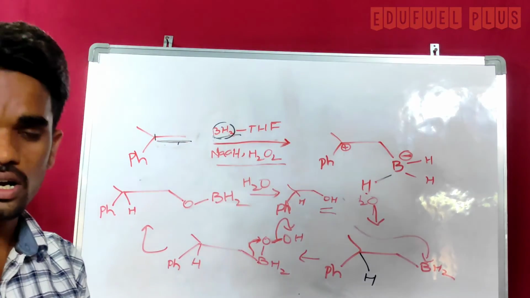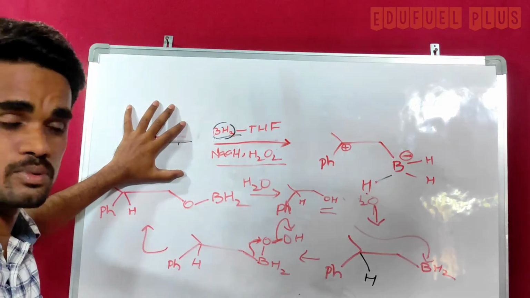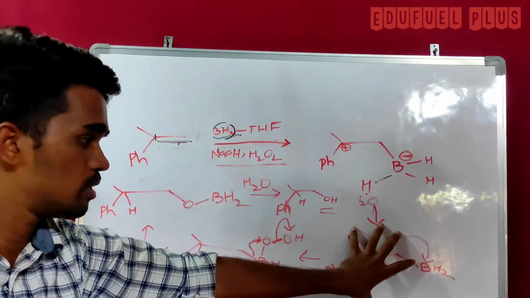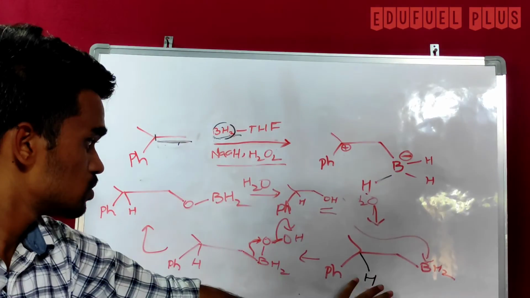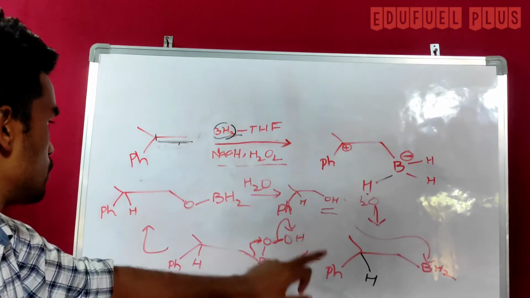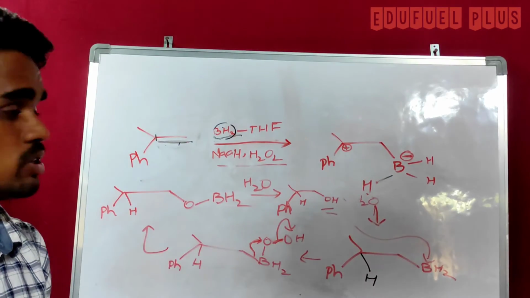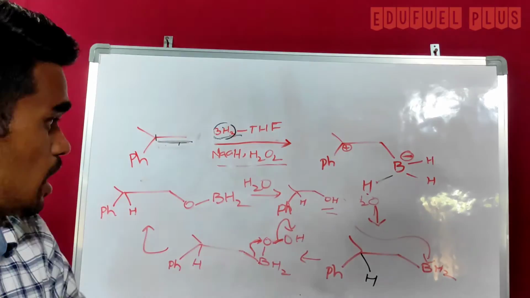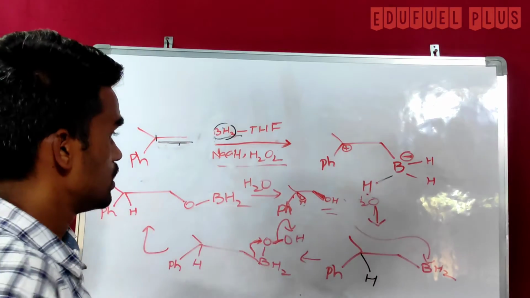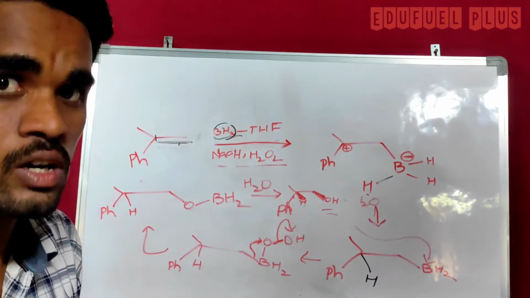So this is the final product we got from this particular reaction. I hope the explanation is very clear for you. When you treat this particular substrate with this reagent, you get a hydroboration product like this. Then you have to treat it with H2O2 in the presence of NaOH, and you get an alcohol product like this. So this is a cis addition product. Always the OH and hydrogen are on the same side. This is a cis addition reaction. So we are going to solve one more question now.